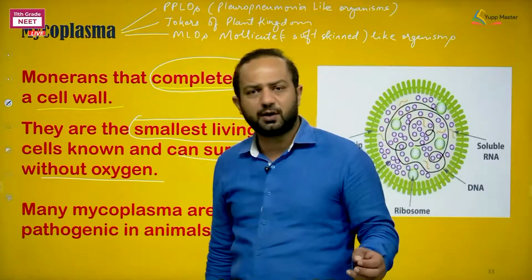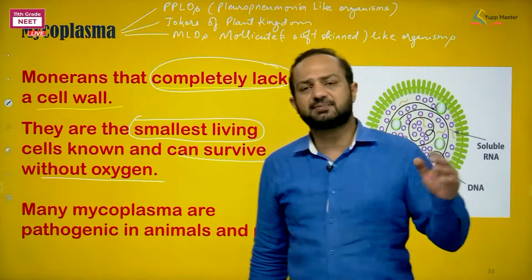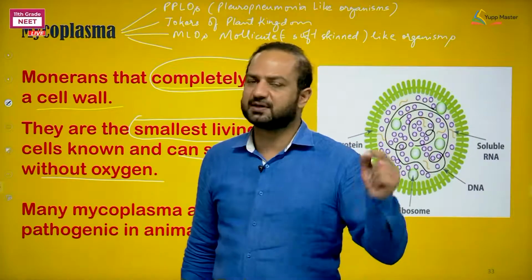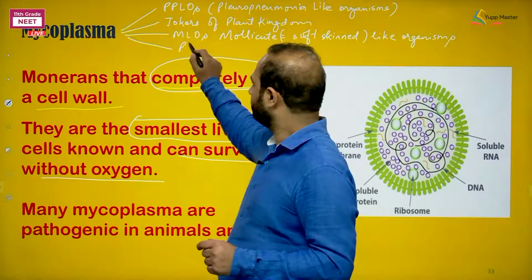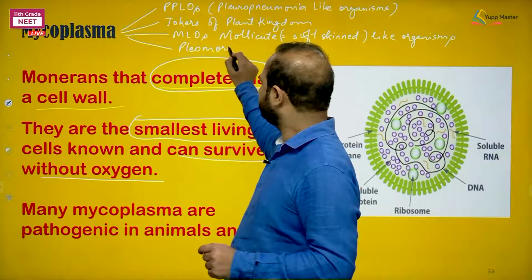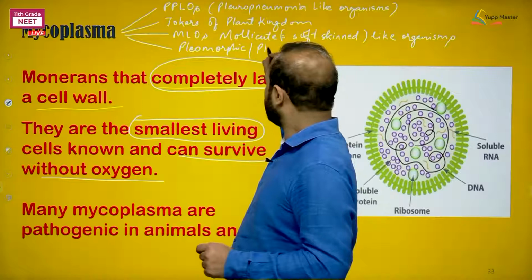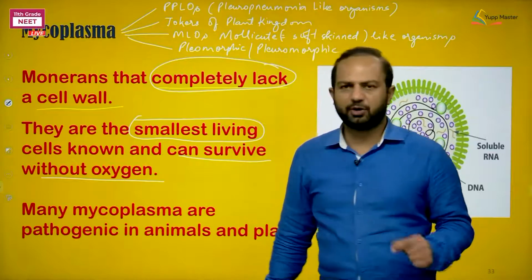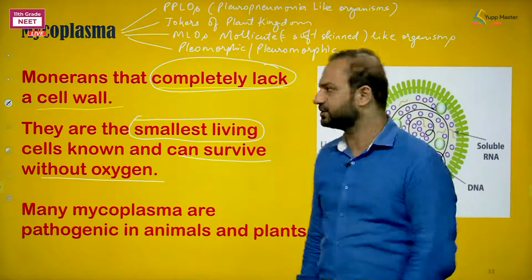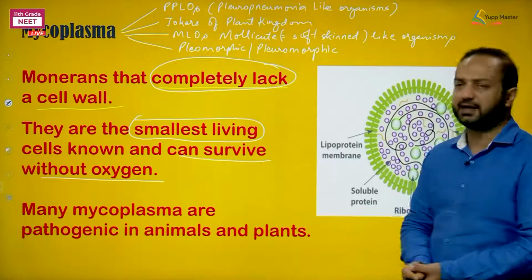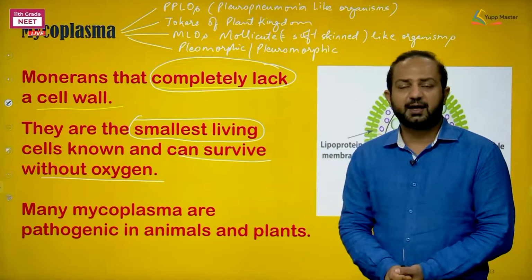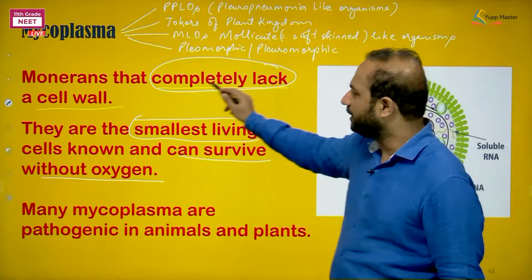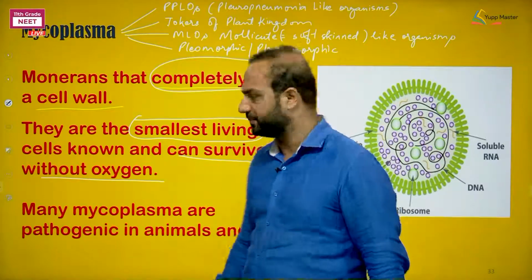As they don't have a cell wall, they are soft skinned, means the plasma membrane is surrounding them. They can change their shape because the rigid wall is absent around them. Pleomorphic or pleuromorphic type of examples. So these are the things that we are discussing additionally about Mycoplasma. And as I said to you, there is something more relevant. Completely lack a cell wall, because there are some examples.